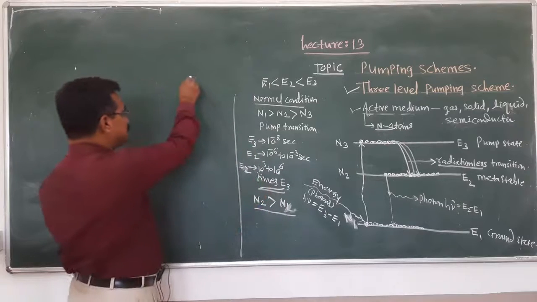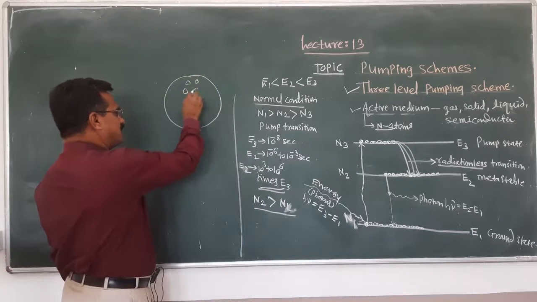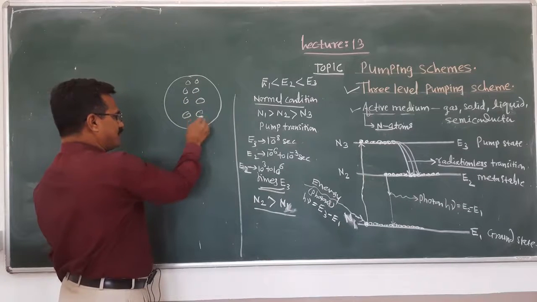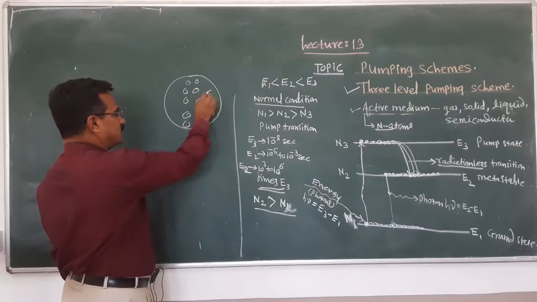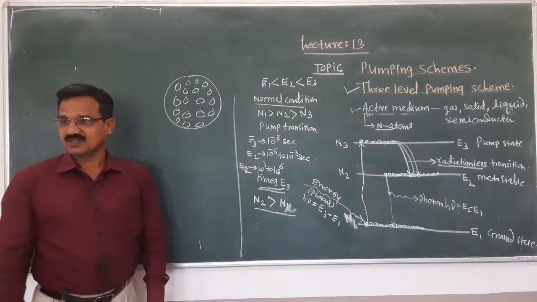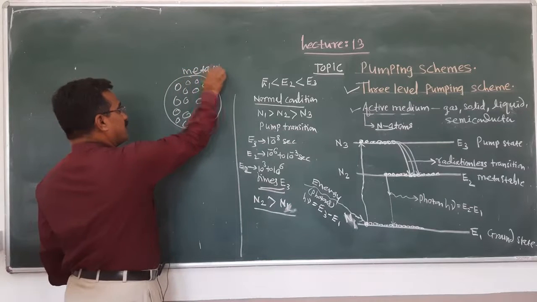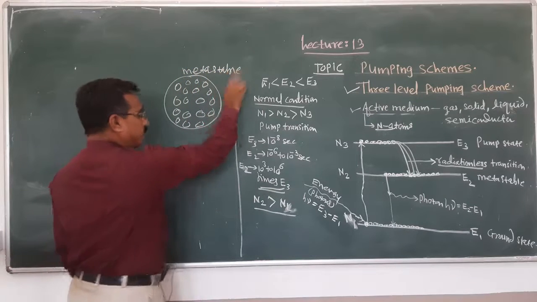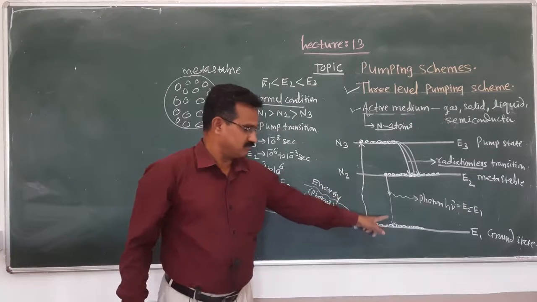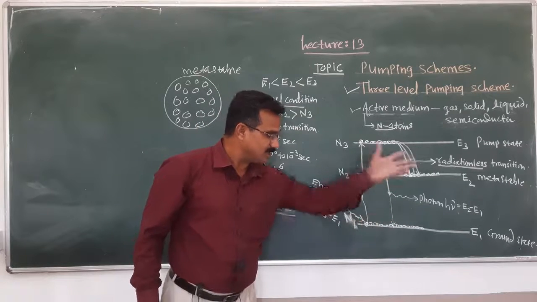Suppose these are the number of atoms in the metastable state. When the first atom jumps from the metastable state to the ground state, it emits a photon.